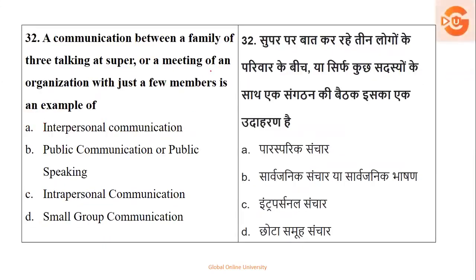Next, a communication between a family of 3 talking at a supper, that is while having their food, or a meeting or an organization with a few members, and is an example of, see, family of 3, okay, or a meeting, where it is 3, it is not interpersonal because it's more than 2, it's not intra because they're not talking to the self, they're talking to others, it is not a huge thing where we can't call it as public. So interpersonal not there, public it's not there, intrapersonal not, so it's called as what, the small group communication. So here your option number D is the right option.